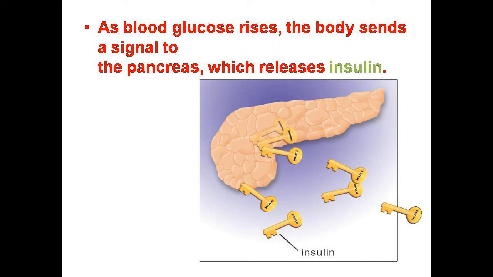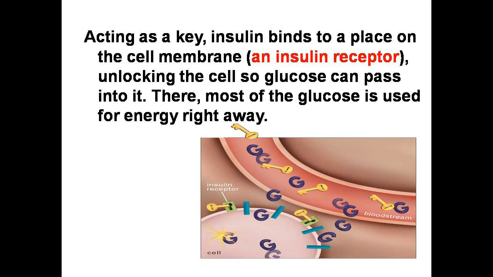It goes to different cells and unlocks those specific insulin receptors that bind with it, making it easy for glucose to enter from the bloodstream into the cells. See this model: there are keys, meaning insulin, coming out of the bloodstream and binding on specific receptors, or the locks. The two insulin molecules in the picture have turned the locks, so glucose molecules are following the insulin and entering from the bloodstream into the cells.